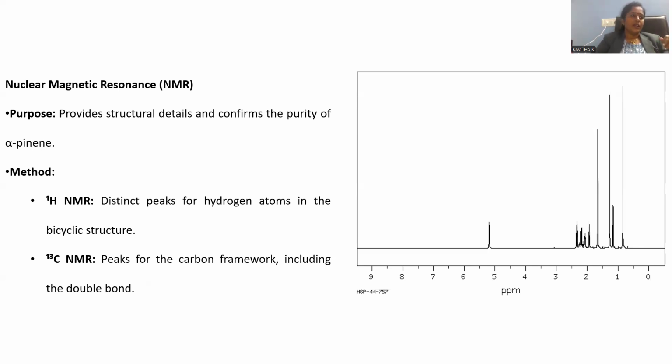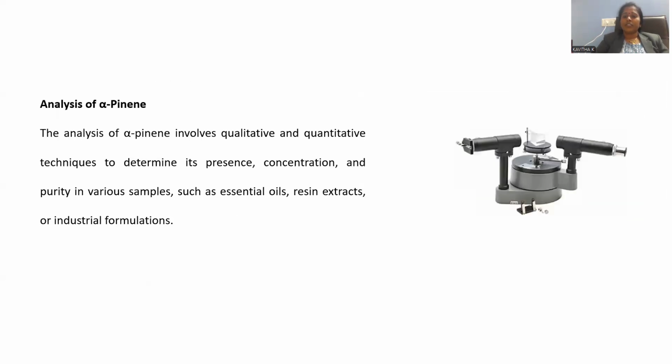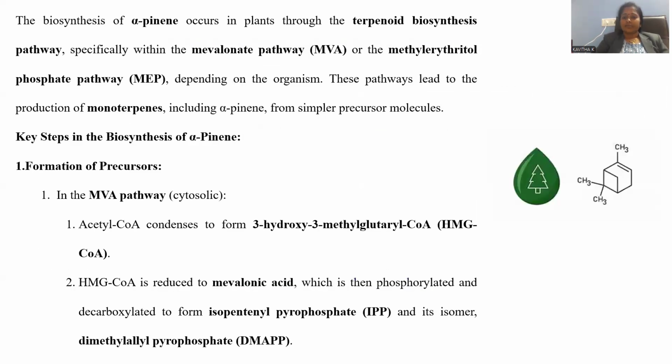What we can say? A vinyl double bond is there, not vicinal, vinyl double bond. If the double bond is directly linked with methyl, this is called a vinyl methyl. If this methyl is present on the third carbon atom, that is called allyl. But this double bonded carbon itself is having methyl, so we can say it is the vinyl methyl.